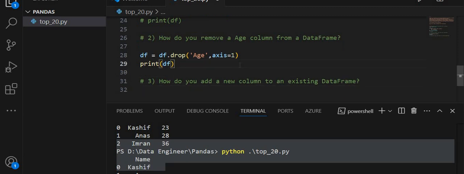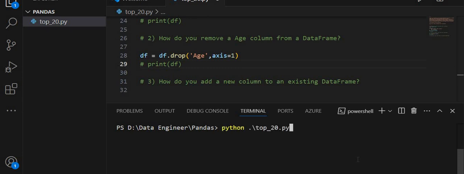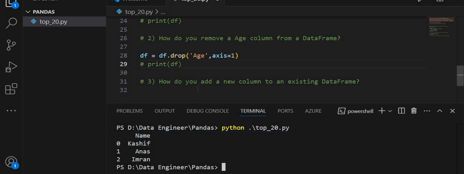We have an existing data frame with just one column. I am going to show you. We have only one column in the data frame, so we are going to add a new column to the existing data frame.